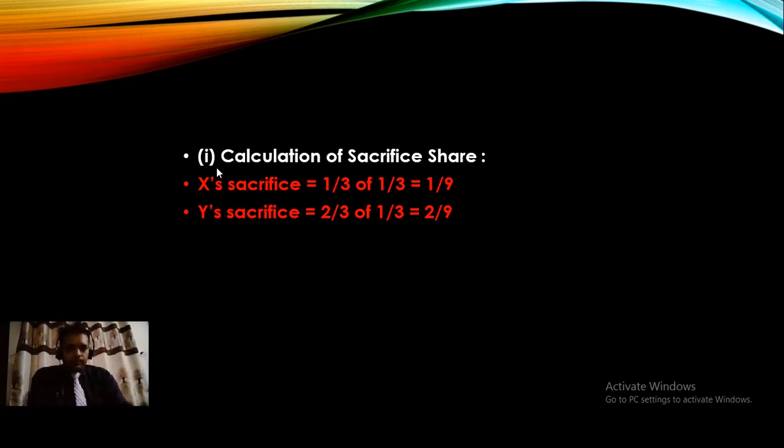The calculation of the sacrificing ratio: for X, the old ratio is 1/3, and 1/3 of it will be sacrificed.